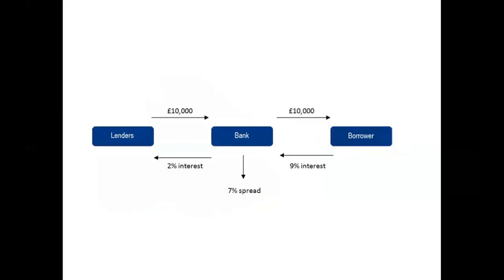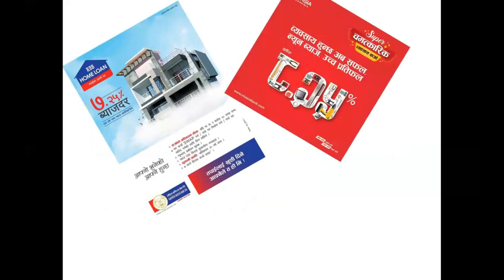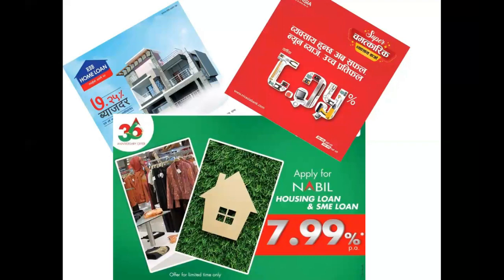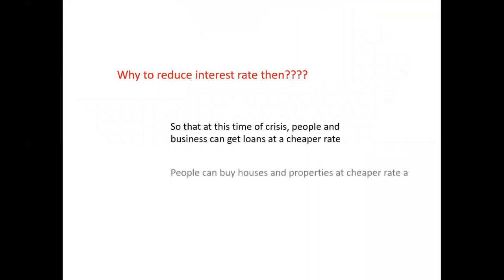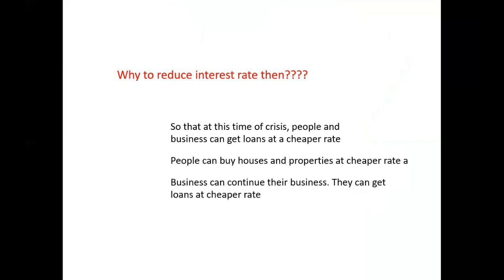Now, the bank's income is the spread. Spread is the interest rate on loans minus the interest rate on deposits. Let's say it's the bank's profit. Now, you must be seeing how banks are reducing their interest rate on loans. You have also been seeing a lot of advertisements on Facebook pages where they are advertising their loan products everywhere. The banks have to reduce the interest rate on loans so that people can get loans at a lower rate, and in these times of crisis of money, they can get funds at a lower cost to continue production and consumption, which is considered very healthy for the economy, by the way.